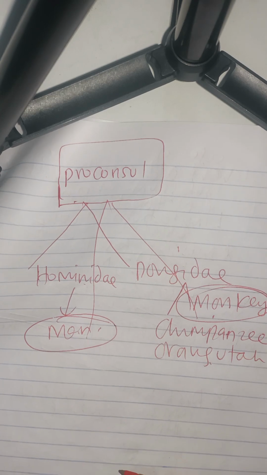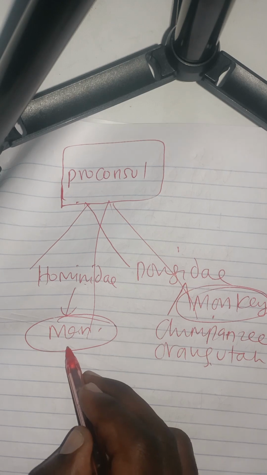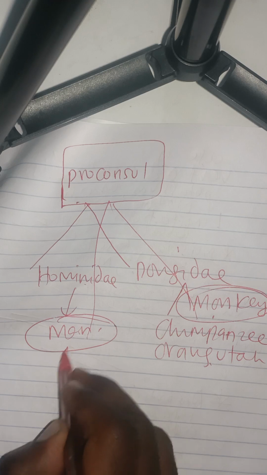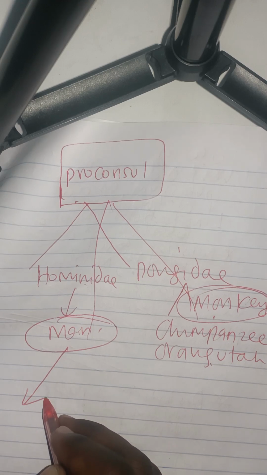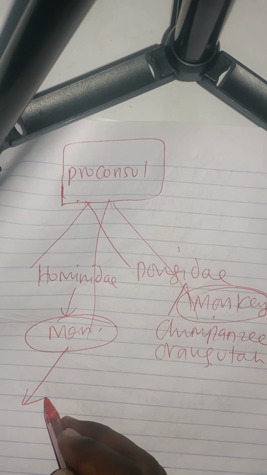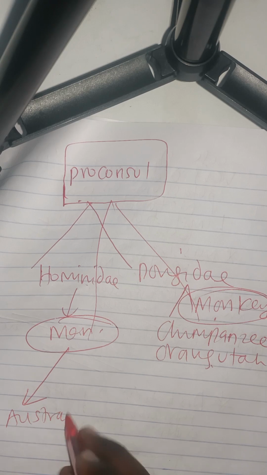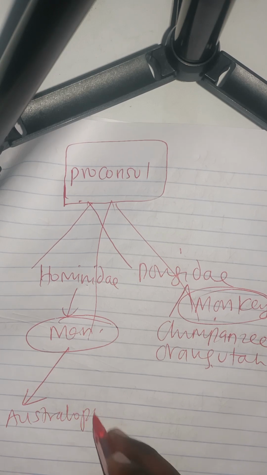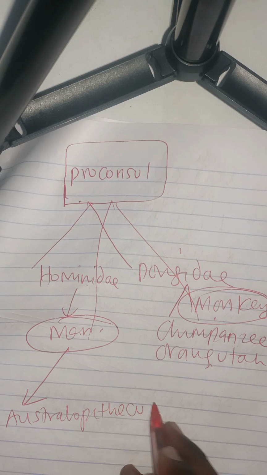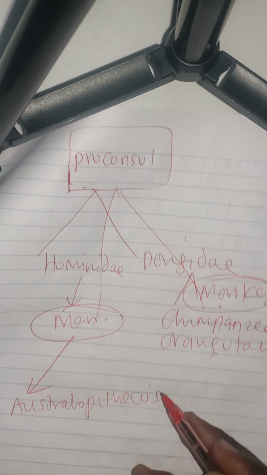Very good. And you also need to understand that from this aspect, we can have this discussion. Some of the earliest forms of ape-like structures that man arose from were like Australopithecus. I've mentioned that. Australopithecus is something very important for you to note.